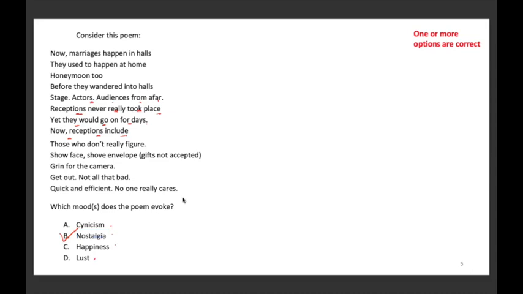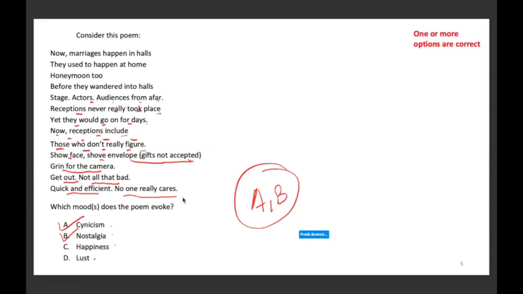Those who don't really figure, show faces. So, sorry, now receptions include those who don't really figure, show face, show envelope, gifts not accepted, grin for the camera, get out, not all that bad, quick and efficient, no one really cares. There's a very cynicism associated with this. So A is correct. Correct answers are A and B both. Okay, we'll move to the next one.